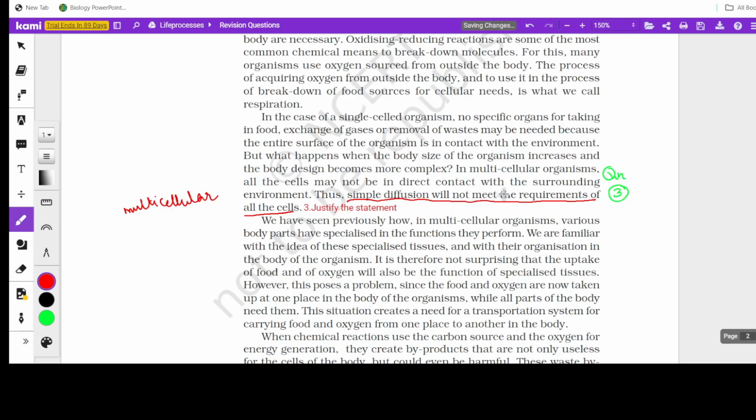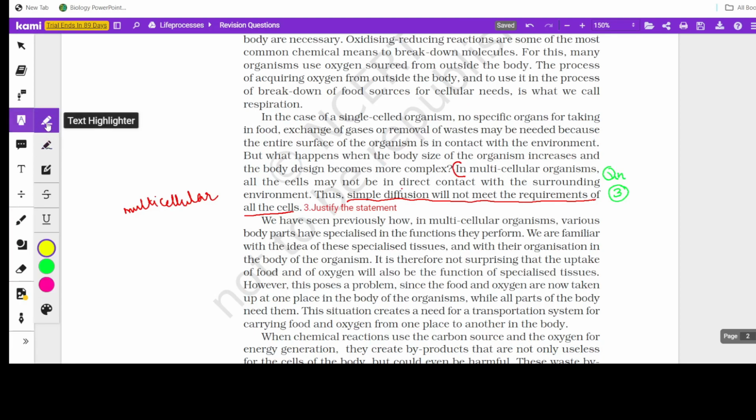Simple diffusion will not meet the requirements of all cells. So simple diffusion is not enough to carry out all the life processes, because the answer is here: in multicellular organisms, all cells may not be in direct contact with the environment. So that is a major point. So that's the important point there. Okay. All cells may not be in direct contact with the environment. So this is a key point.